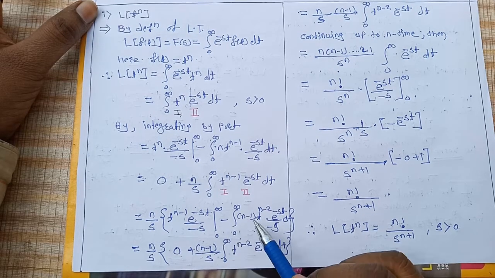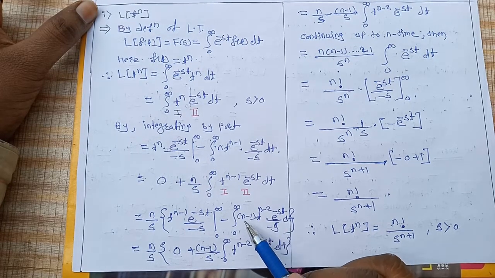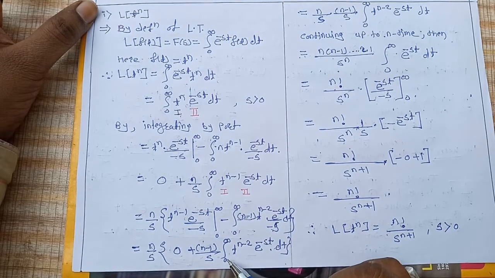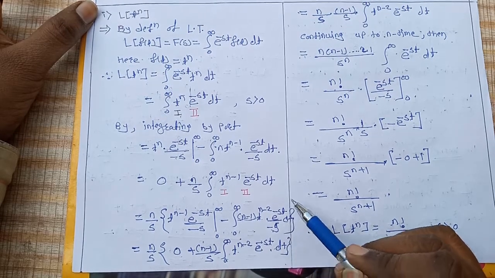So, plus minus minus plus, here n minus 1 divided by s, into the integral from 0 to infinity of t raised to power n minus 2 e raised to power minus st dt. This term will be remaining.